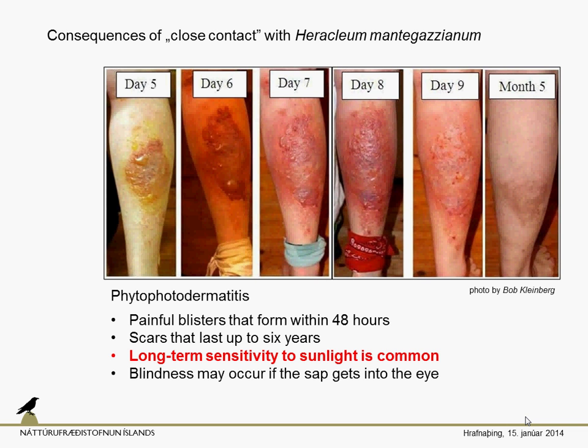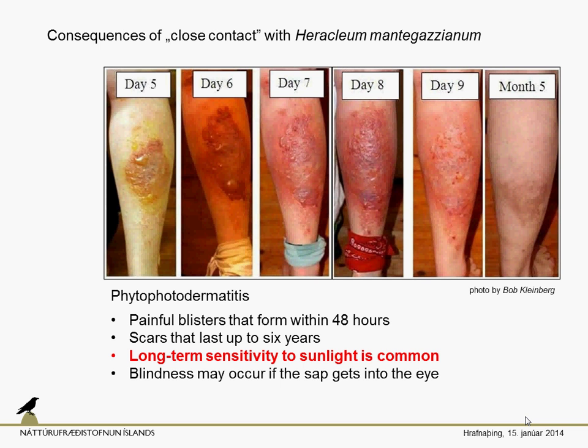Of course, if the sap gets to the eye, then blindness is the only option. But the nasty thing about these burns is that this long-term sensitivity to sunlight is very common and lasts very long. It means that even though we try to heal this wound, and it should look like that after 5 or 6 months, then next year we go, for example, I don't know, to the beach, somewhere where it's hot.